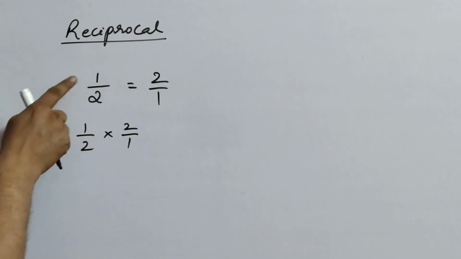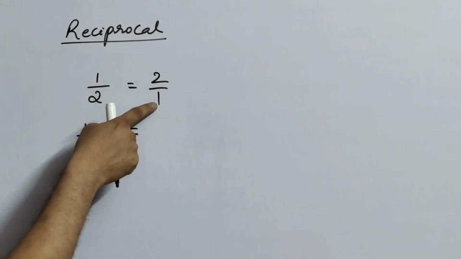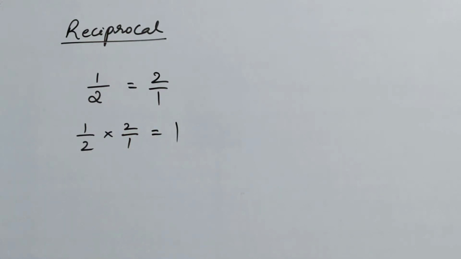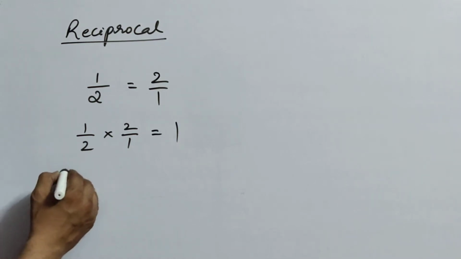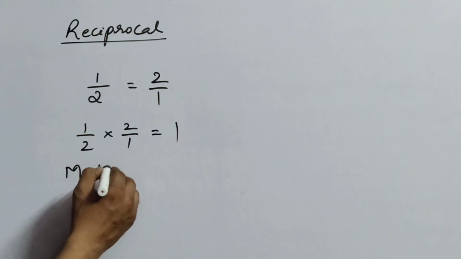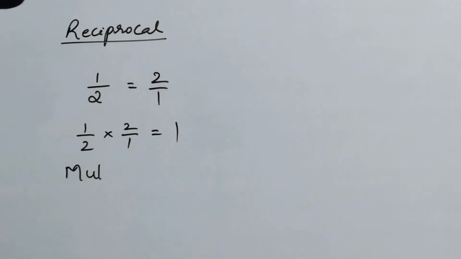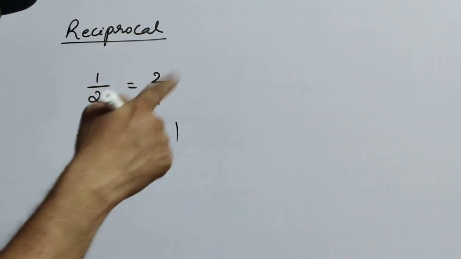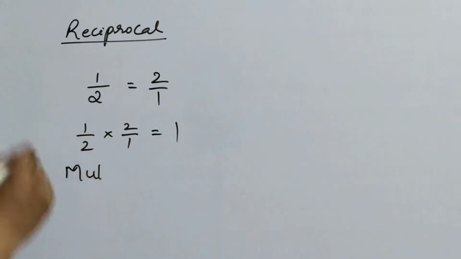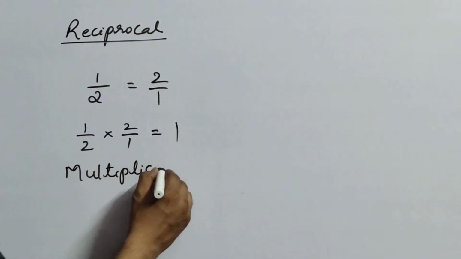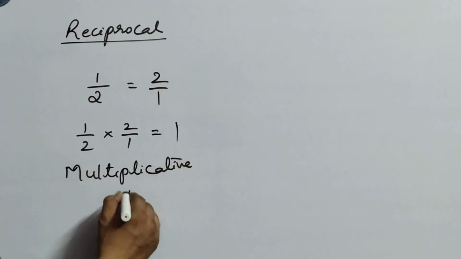If you multiply these two, you always have to get the answer 1. So that is also called multiplicative inverse. Here reciprocal is also called multiplicative inverse.